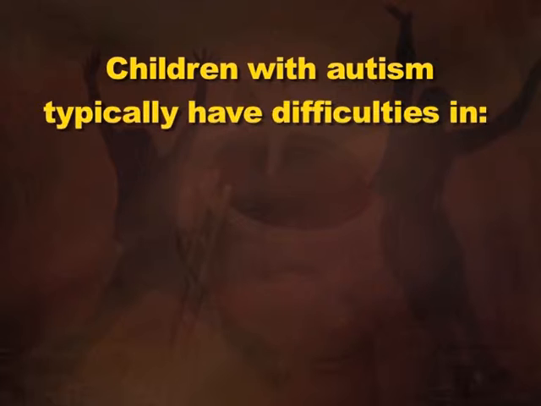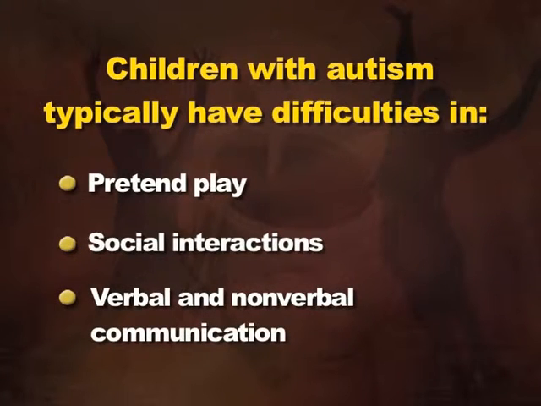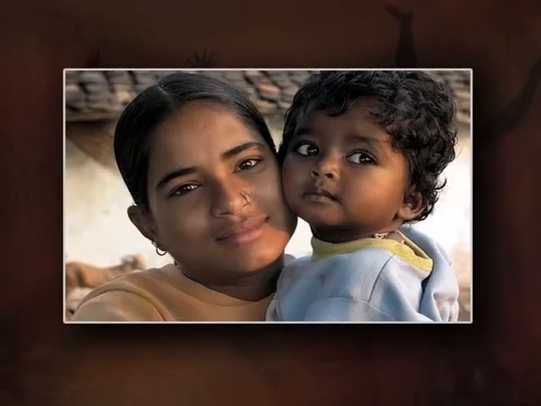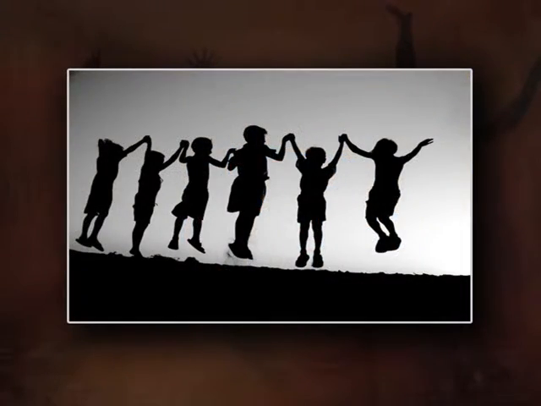Now, what are the symptoms of this autism? Look at the slide. Children with autism typically have difficulties in pretend play, social interactions, and verbal and non-verbal communication. When we say pretend play, when we ask them to enact the role of a mother, a friend, or another child, they cannot enact it because they cannot imagine the situations, they cannot understand the roles of the different people.